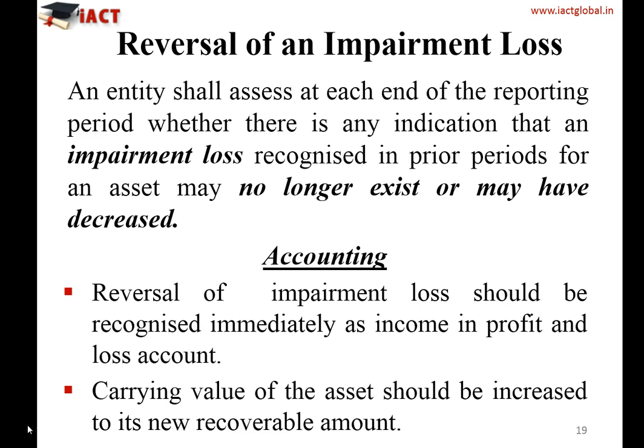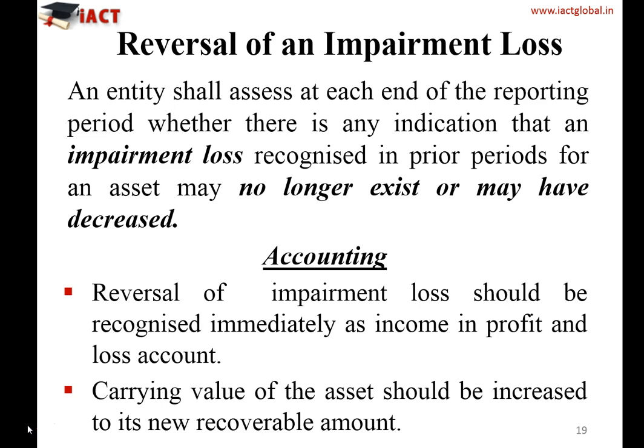It means the loss which you recognized earlier, now you observe the value of the asset has increased in the market, or maybe the value in use has increased, and that is why the loss which you earlier booked is not actually a loss. Either it no longer exists or it has decreased, and that's the situation of reversal of impairment loss.